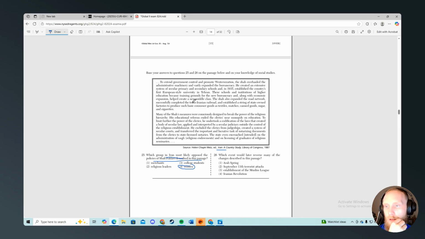We have schools, and then break the power of religious hierarchy, education, monopoly on children. There's actually nothing about women in this one, so it's not going to be that one. It's going to be 3. College students, because we see primary and secondary schools.